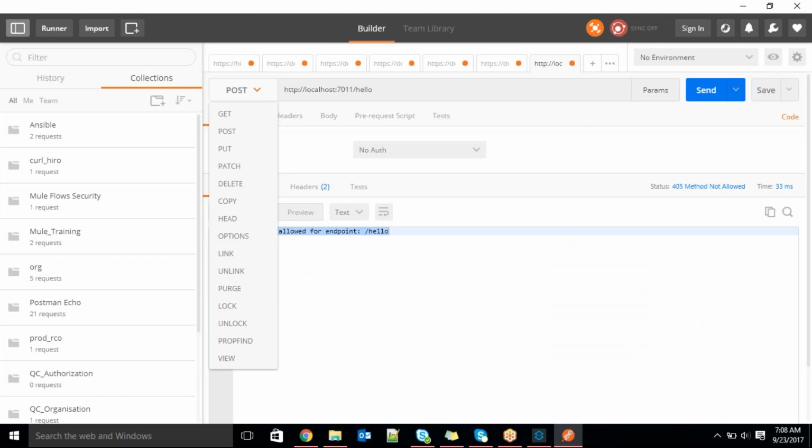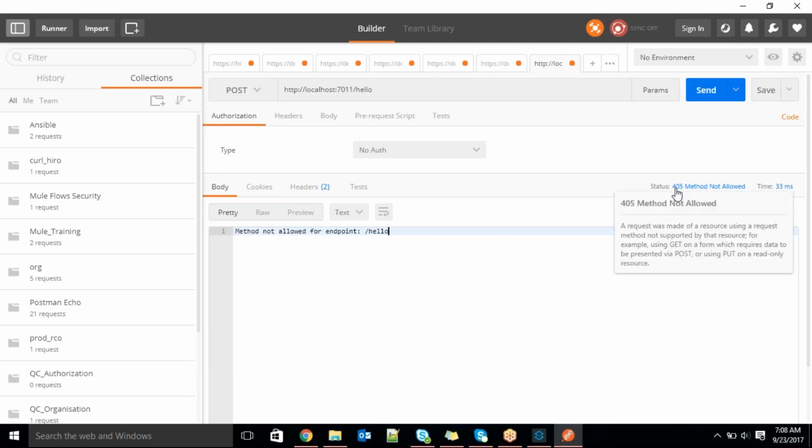The frequently used method types are GET, POST, PUT and DELETE. PUT is for update, DELETE is for delete, GET is for fetching information from the server, and POST is for posting some information to our APIs or servers. So we can clearly observe 405. The error code is 405, guys, when it is a wrong method.